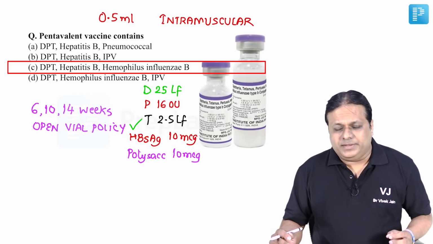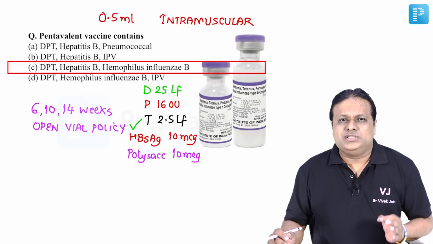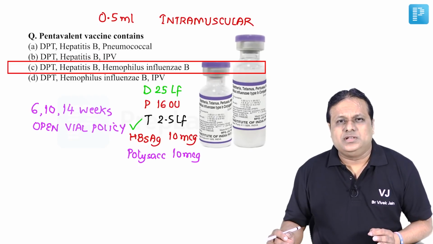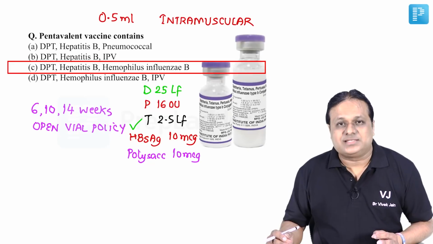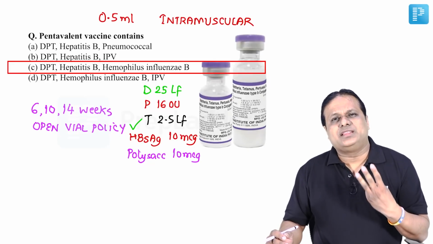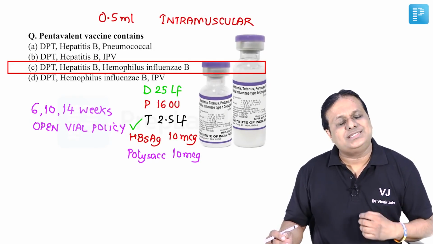Clinical scenario number 3, an infant comes to you just before completion of 12 months, totally unimmunized. Will you start pentavalent now? Definitely yes. Give the first dose, give second and third dose at a gap of 4 weeks each.